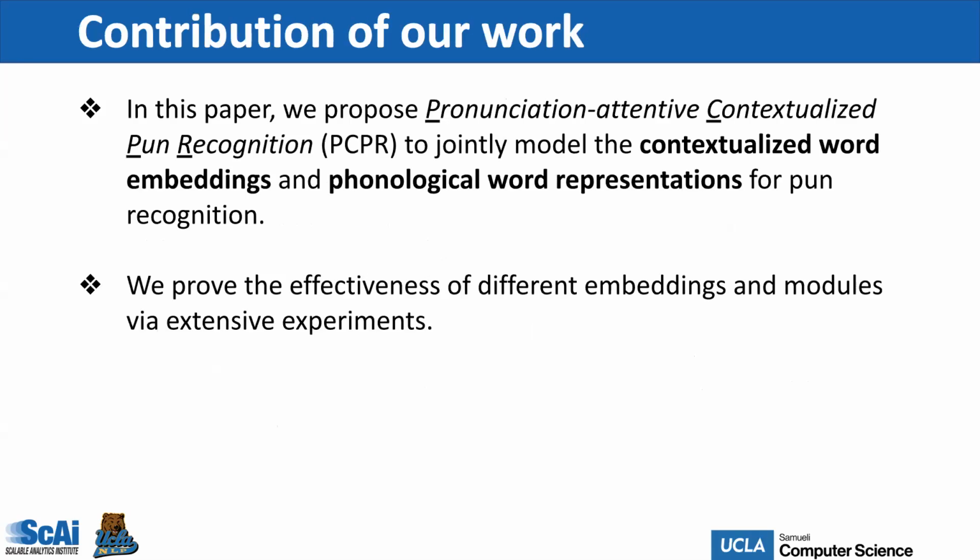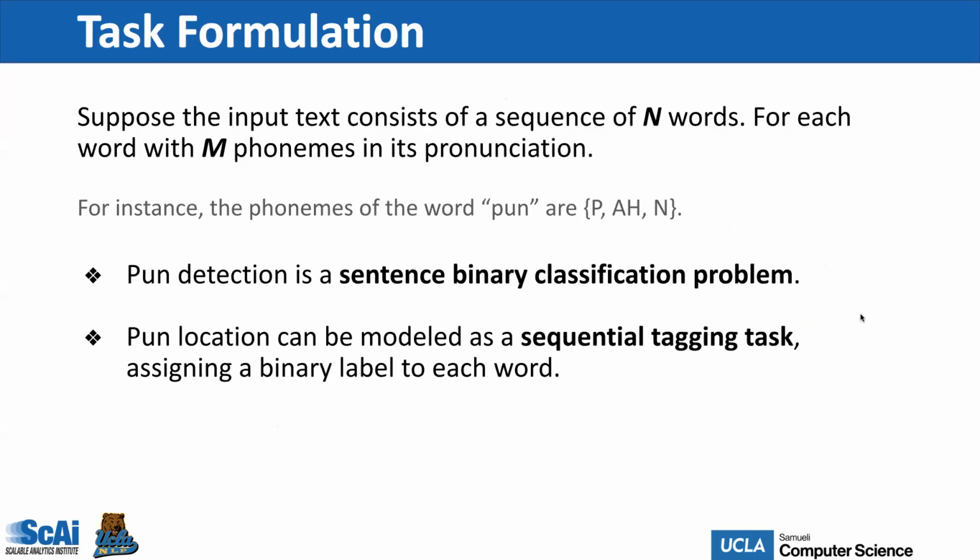In this paper, we propose a model called Pronunciation-attentive Contextualized Pun Recognition. In short, it's PCPR, to jointly model the contextualized word embeddings and the phonological word representations for pun recognition. We proved the effectiveness of different embeddings and modules in our model via extensive experiments. Okay, let's formulate the tasks.